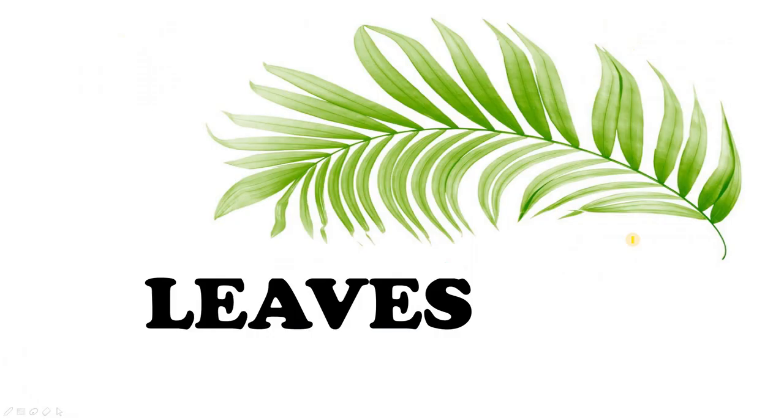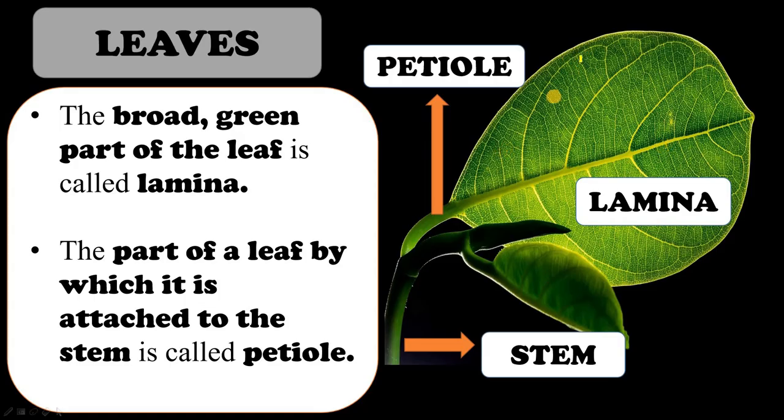Alright. After studying about stem, let's now study about leaves. Okay. First we will study about the parts of a leaf. So this broad green part of the leaf, this entire part, is called the leaf lamina, and the part of the leaf by which it is attached to the stem, this part, the leaf is attached to the stem by this part, right? So this part is called the petiole of the leaf.